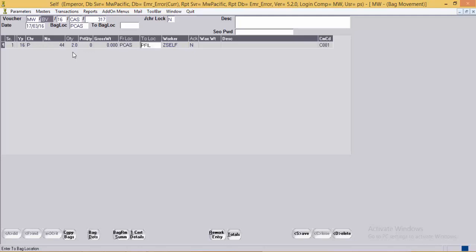Here the user has moved bag number 44 from casting location to filing location, and as you can see, the acknowledgement option is showing no, meaning the bag is still unacknowledged. In the same way we will move another bag.